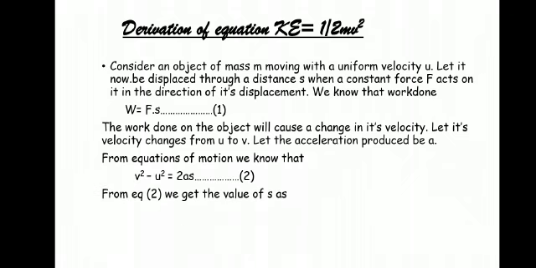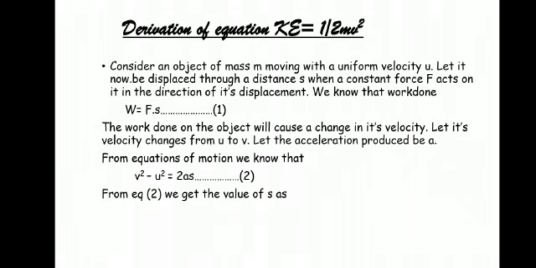So W is equal to ma into v square minus u square by 2a. After cancelling the acceleration and taking out the 2 from the bracket, we can write W is equal to half m into v square minus u square.